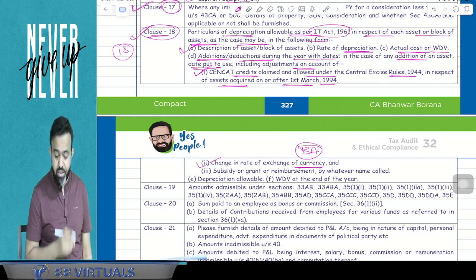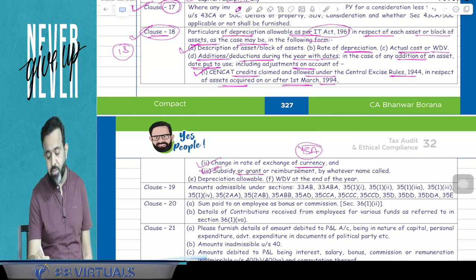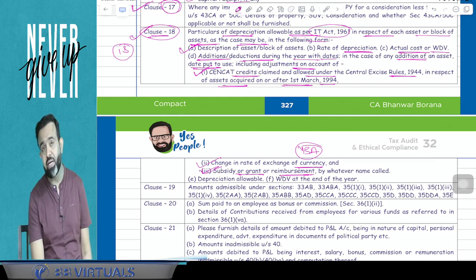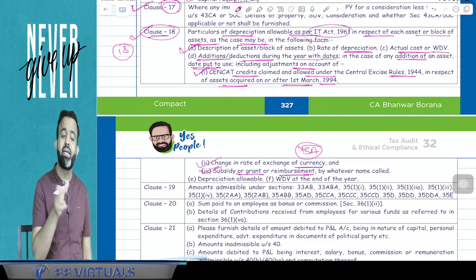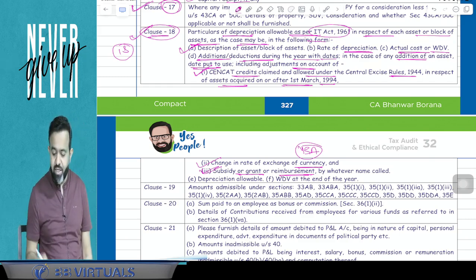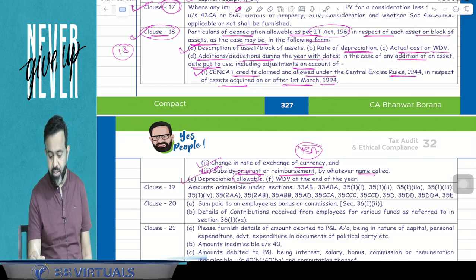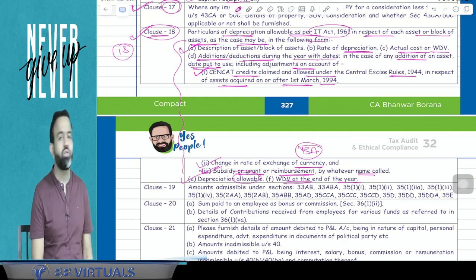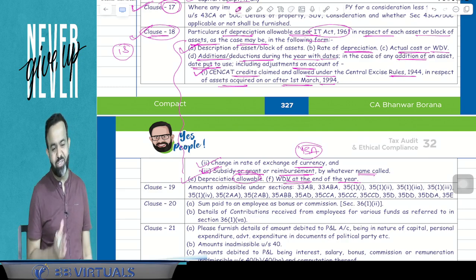So that also is mentioned. As well as guys, suppose if any subsidy or government grant is received related to an asset, then it has to be reduced from your block of asset, so that you have to mention. And guys, whatever depreciation is allowable in the current year, and WDV at the end of the year, you have to report in clause number 18. So whenever there is an addition or deletion in the current year, that you have to mention in clause number 18.